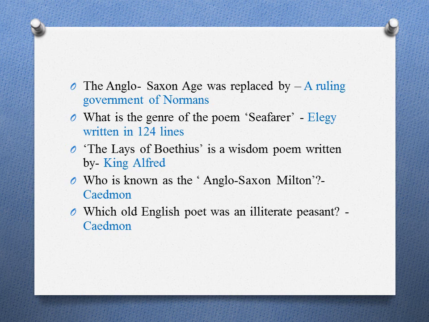What is the genre of the poem Seafarer? It is an elegy written in 124 lines. The Lays of Boethius is a wisdom poem written by King Alfred, who is known as the Anglo-Saxon militant. Which Old English poet was an illiterate peasant? It is Caedmon.